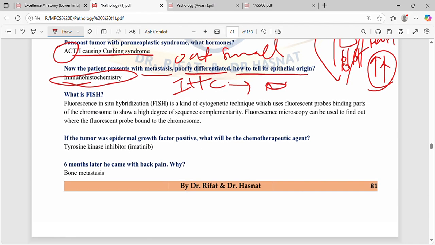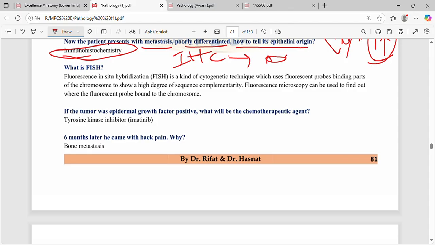What is FISH? Fluorescent in situ hybridization is a cytogenetic technique, just like IHC, which uses fluorescent probes binding to parts of the chromosome to show a high degree of sequence complementarity. Fluorescence microscopy can be used to find out where the fluorescent probe bound to the chromosome. So basically this fluorescence probe attaches to the cell receptors, and you can see it through the microscope or gamma camera or gamma probe.